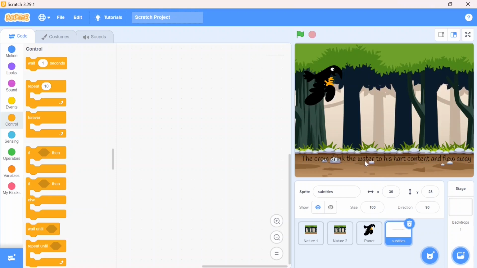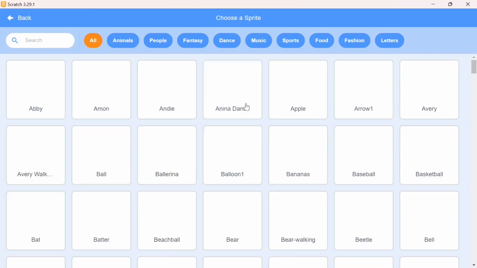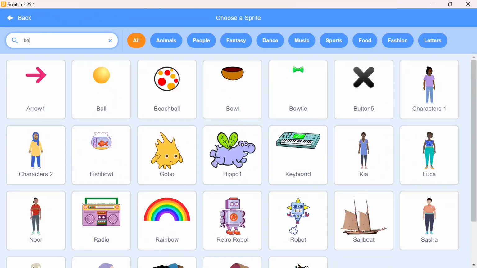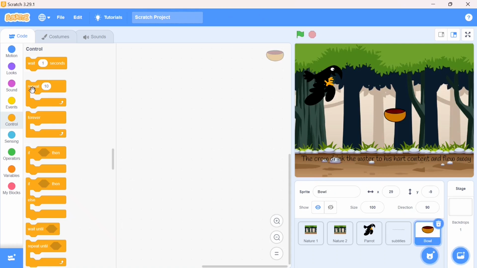Now what I need to do? Now I'm going to ready my pitcher, pebbles and also my last moral story background. I'm going to choose my sprite for the pitcher. I will type bowl over here, I'll check. It's here. Size little small. I think make it 120.